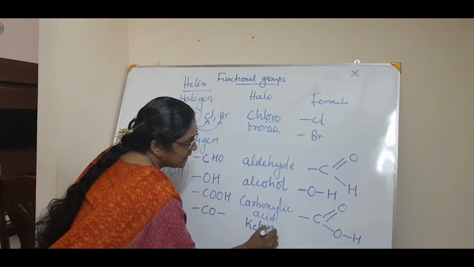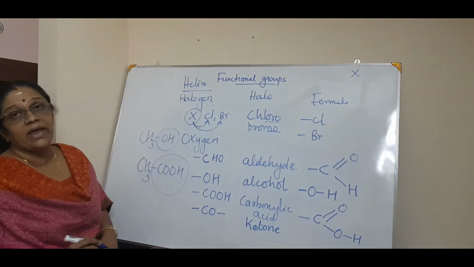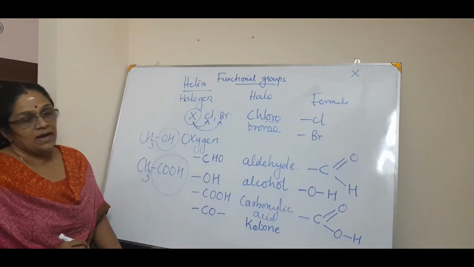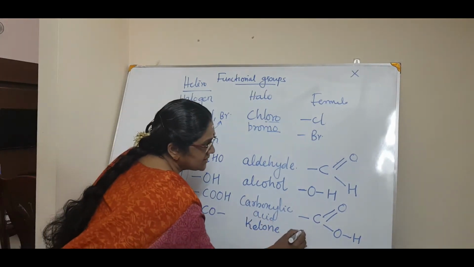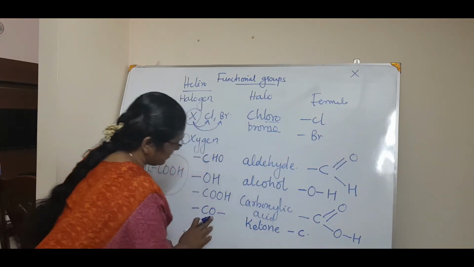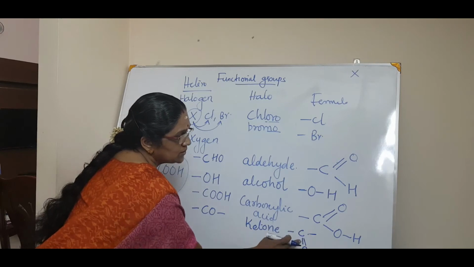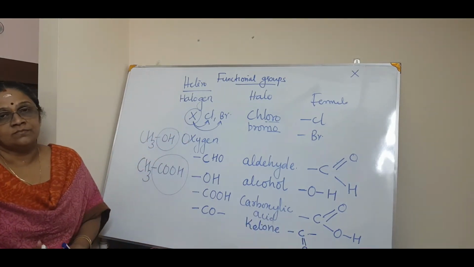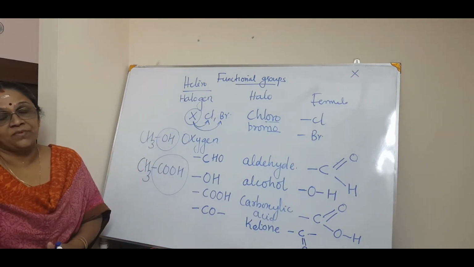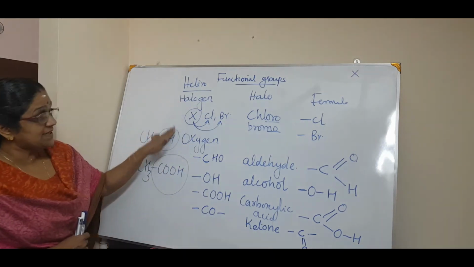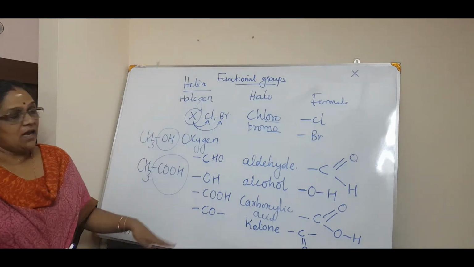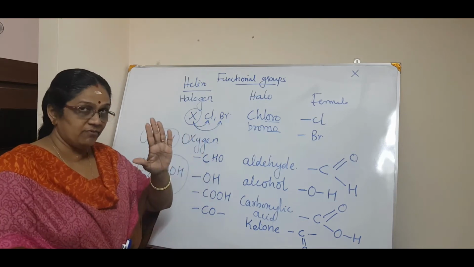What is it? Ketone. And its structure is, see, this is the valency. This is the O, so O is a double bond. See, 1, 2, 3, 4. Clear? So these are the examples of functional groups, and you have to study 5 functional groups.